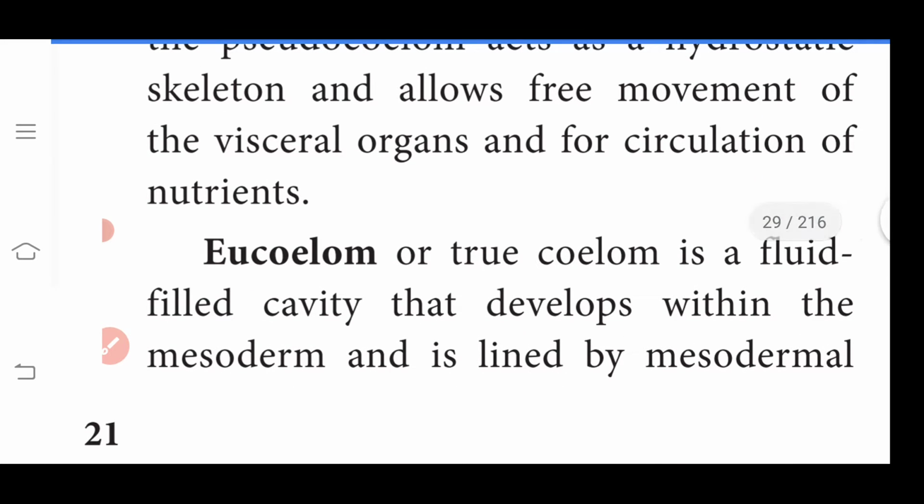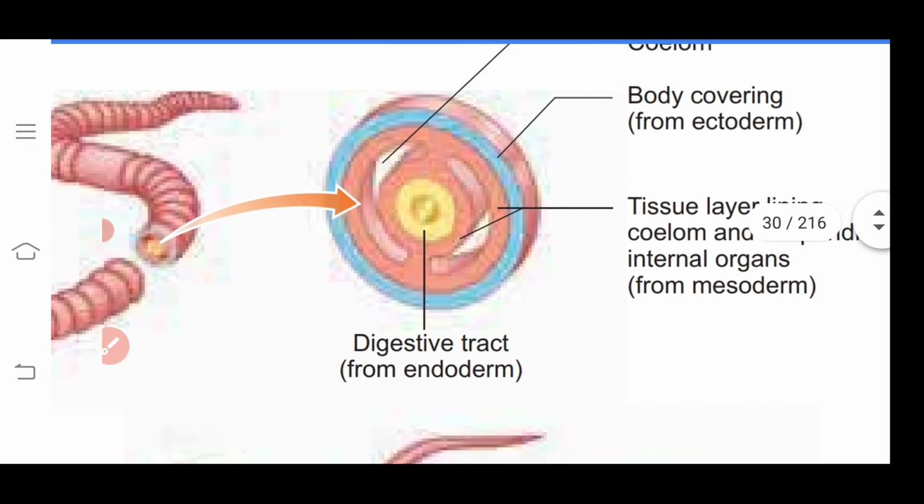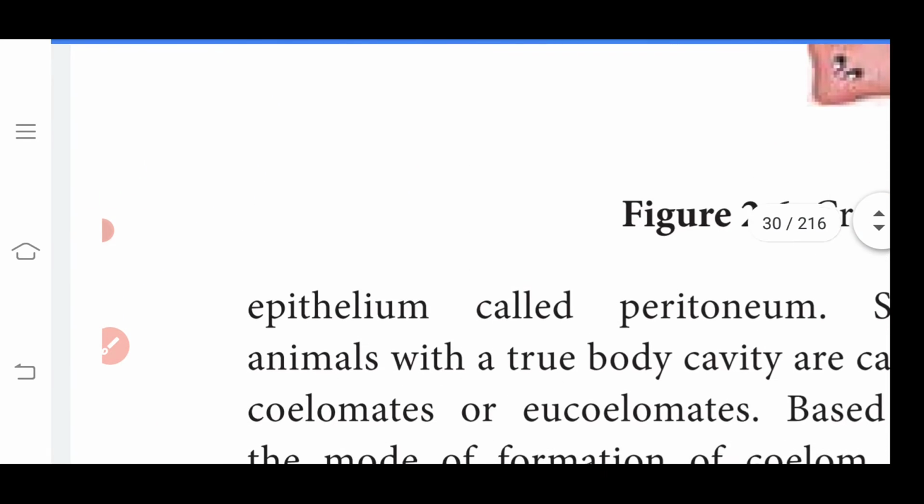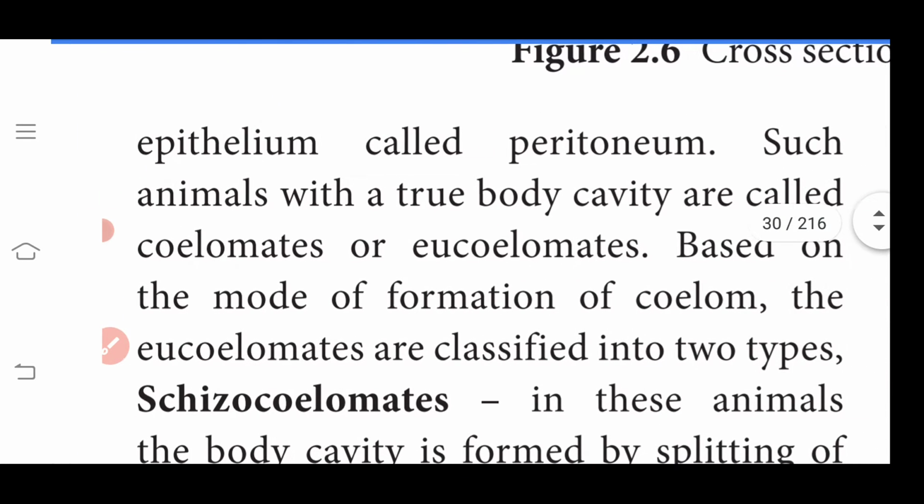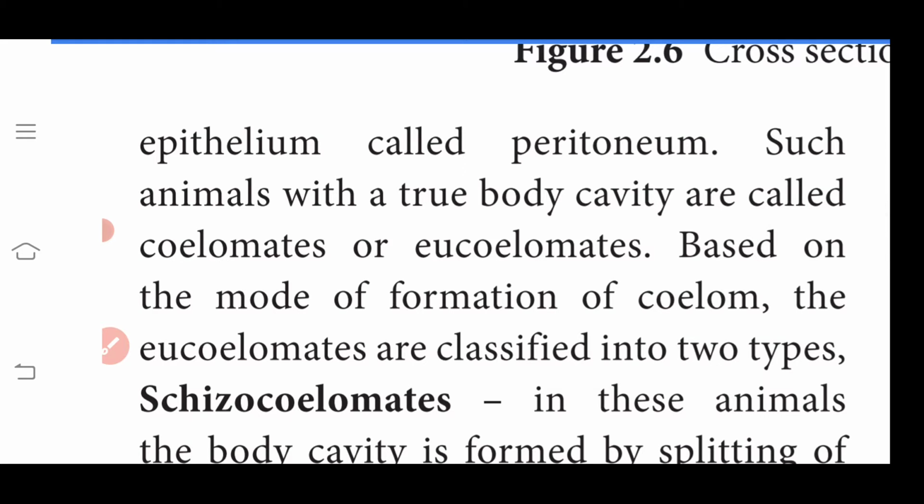The next is eucoelom. Eucoelom means presence of a true body cavity. The true coelom is a cavity that develops within the mesoderm and is lined by mesodermal epithelial cells called the peritoneum.